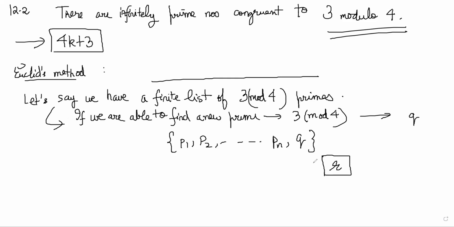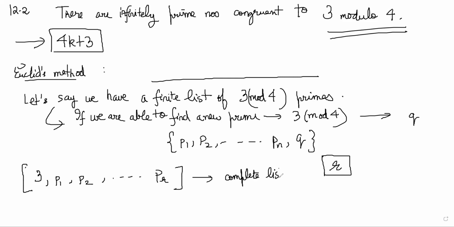Okay. So suppose that our initial list of 3 mod 4 primes was, the first such prime is obviously 3, and let's say the next primes I'm just writing as p1, p2, so on, till pr. This is my initial list, and I'm saying that this is the complete list of 3 mod 4 primes, and there are no such primes remaining, right?